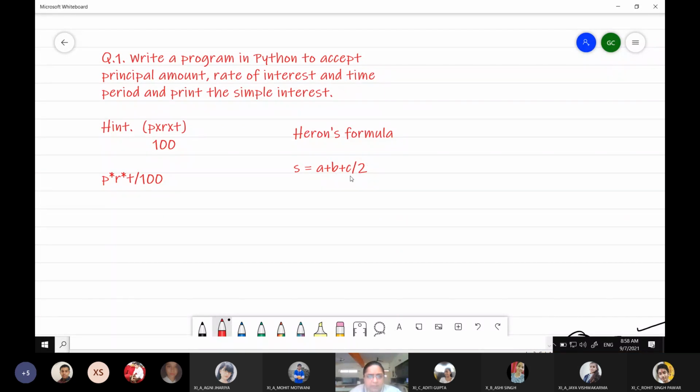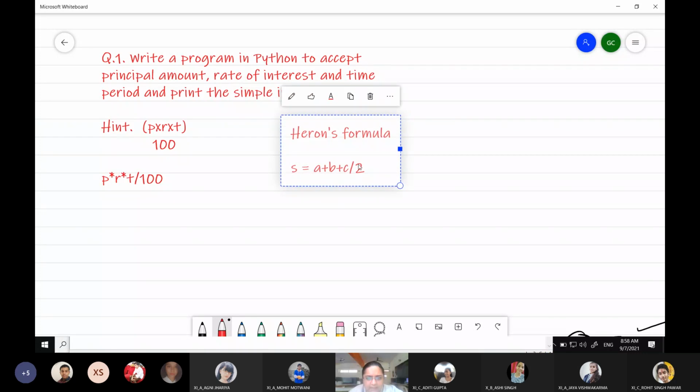So here what is going to happen now, according to BODMAS, you can see BOD, that is division, comes first, and MAS, that is A, addition, comes after division, right? That means the priority of division is higher than the priority of addition. So first of all, it is going to do this. It's going to divide C by 2, and only then it is going to add this quotient, whatever quotient we get over here, to A and B.